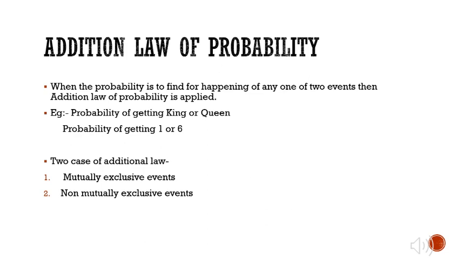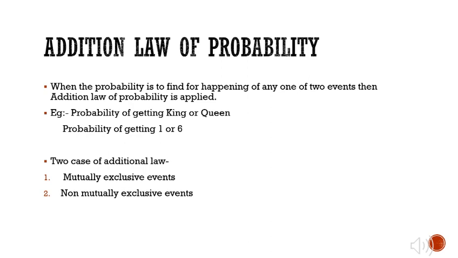When the probability is to be found for the happening of any one of the events, then the addition law of probability is applied. That is, when an event is occurring, only one event can occur at one time. For example, tossing a coin, we get only head or tail at a time. Or throwing a dice, of the 6 faces we get only one face at a time. So in those situations we use the addition law of probability.